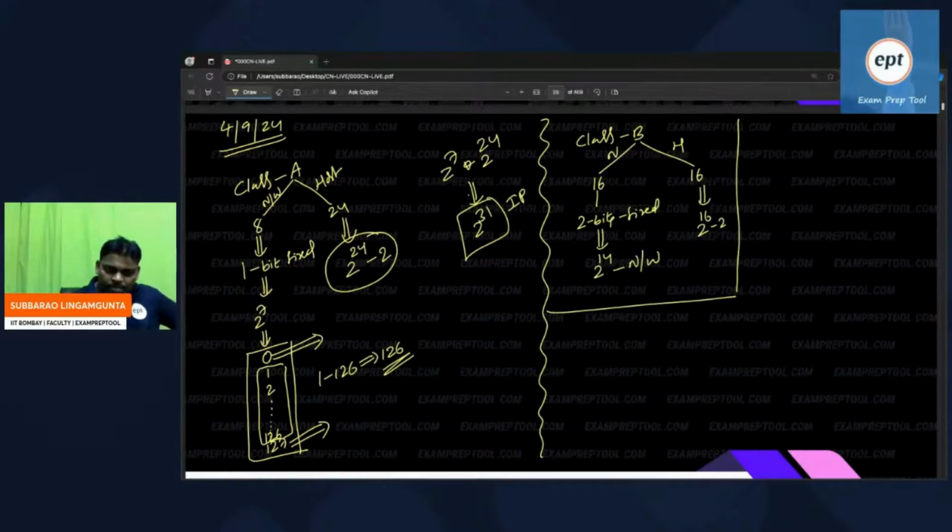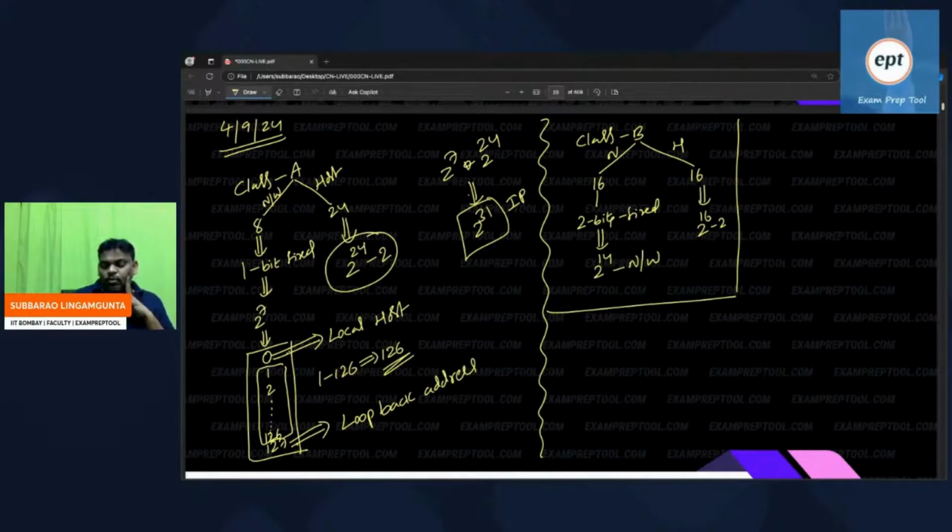Some people are asking, sir, you are saying these 2 networks are for special purpose, what purpose? They are given names also. Network 0 is local host.